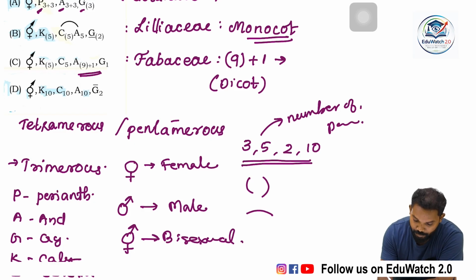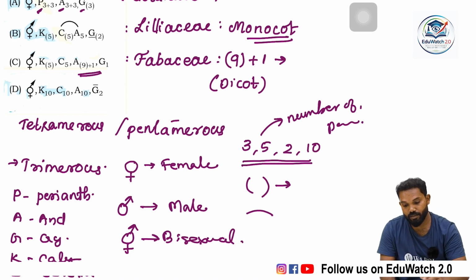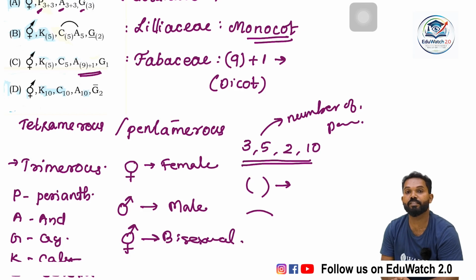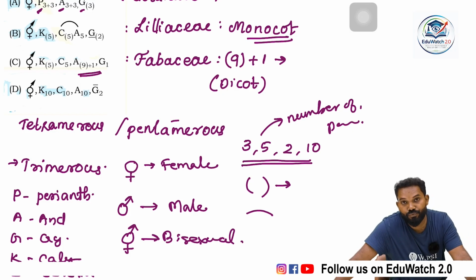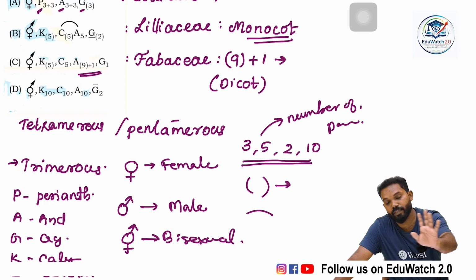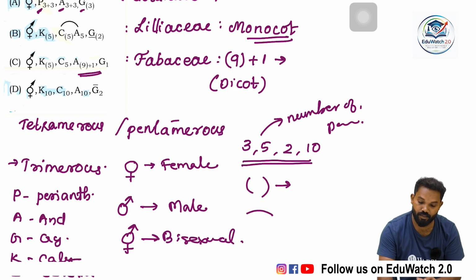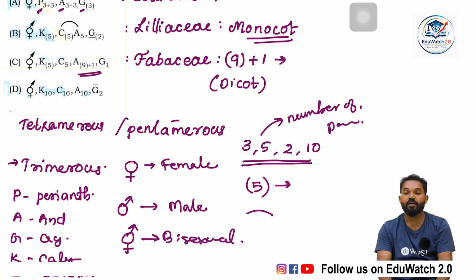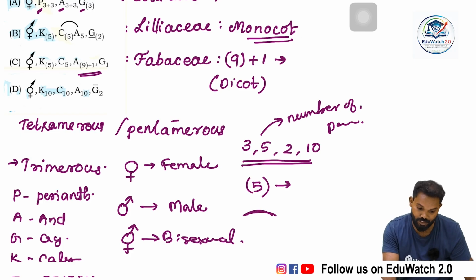A bracket means they are fused. If the numerics are without a bracket, they are free. If the carpels, sepals or petals are free, we use just numerics. If there are 5 sepals and they are fused, we use a 5 within the bracket. And there is an arch between two letters or two digits.